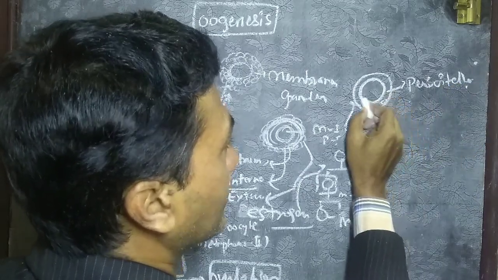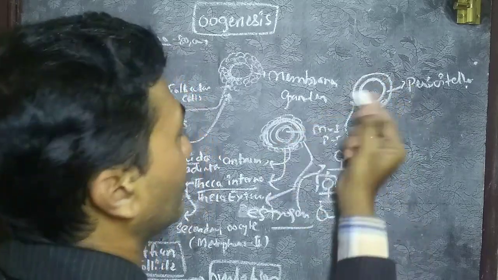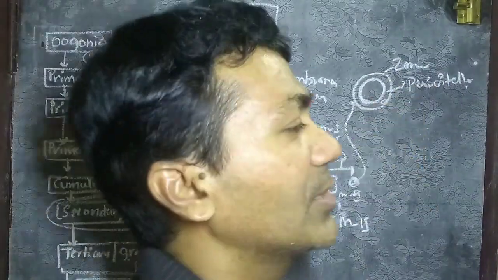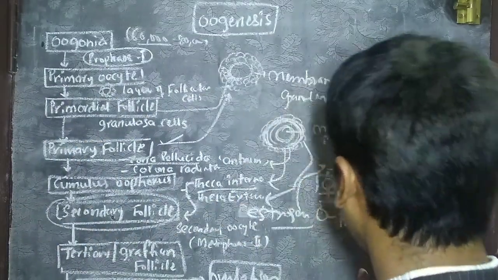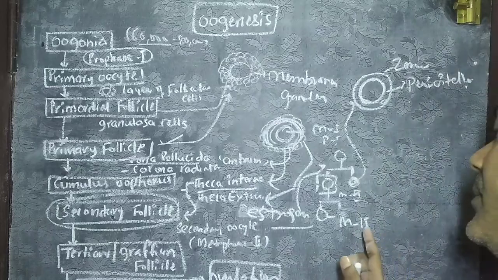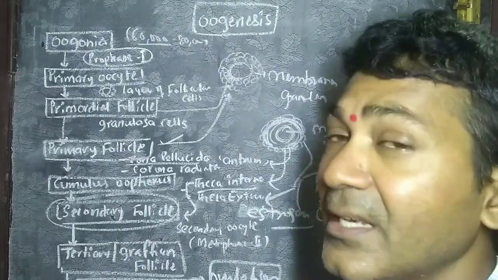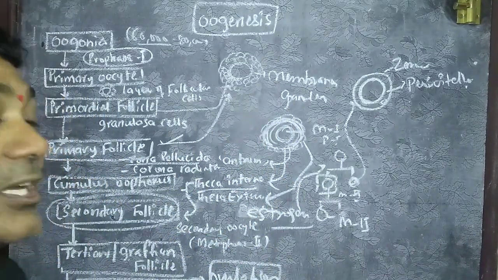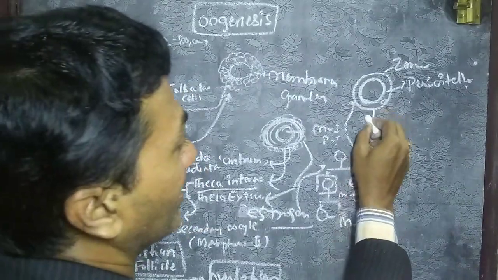It is not mature because it is in the meiosis 2 metaphase 2 stage. It is arrested, so the secondary oocyte released during ovulation is not a fully matured one. So this is regarding the ovum.